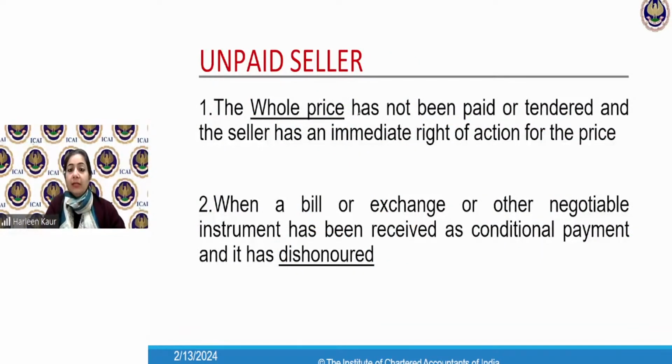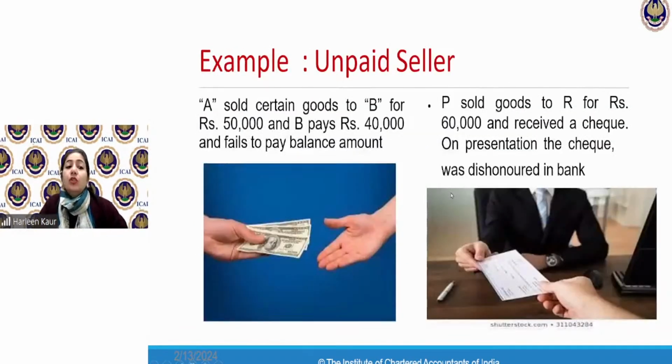Well done if it's clear. Let's see the examples over here. A sold certain goods to B for 50,000 and B paid him only 40,000. He fails to pay the balance amount.